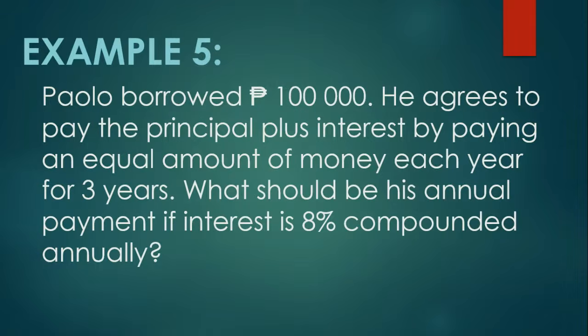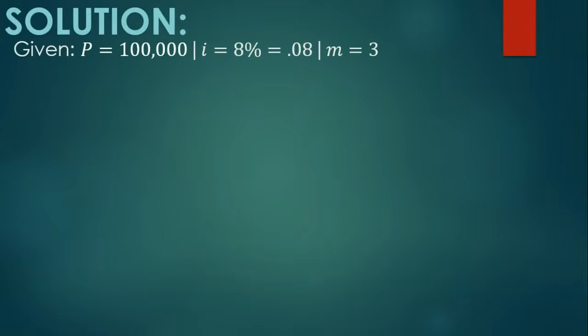So, ang ating present value ay 100,000. Ang ating T ay 3. Ang ating interest rate ay 8%. Since compounded annually siya, ang N natin ay 1, we simply use the original formula. So, for the solution, we identify the given. The given is the present value is 100,000. I is 8%. So converting that to its equivalent decimal form, we move the decimal point twice to the left. It will give us 0.08 and the value of M is 3. We need to find the value of R or the regular payment.